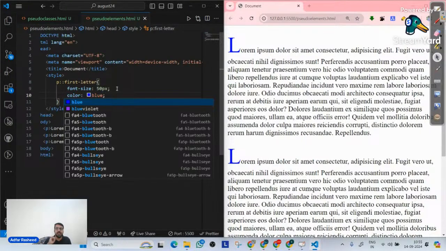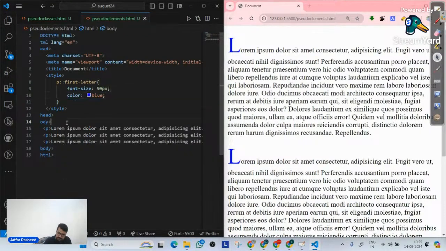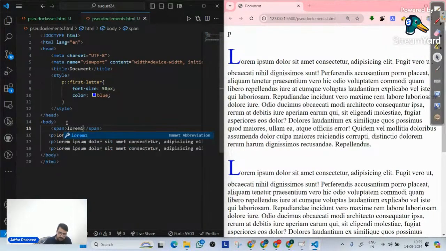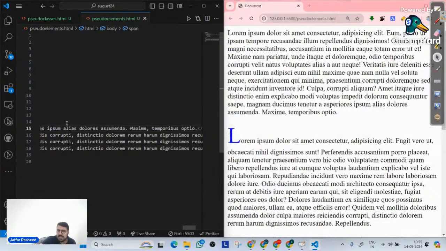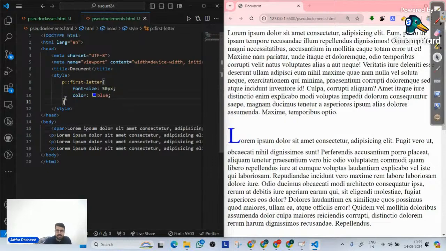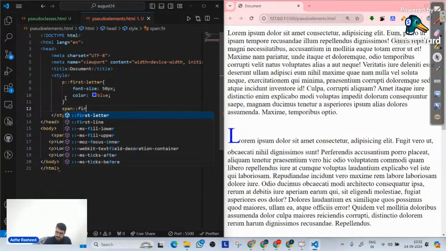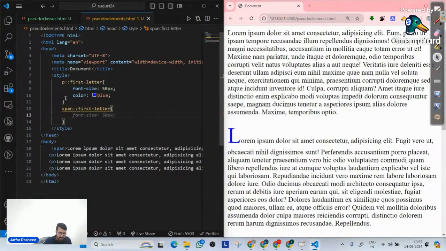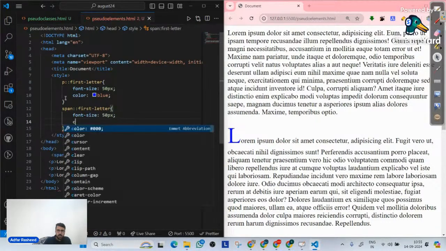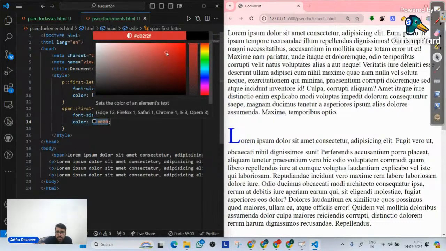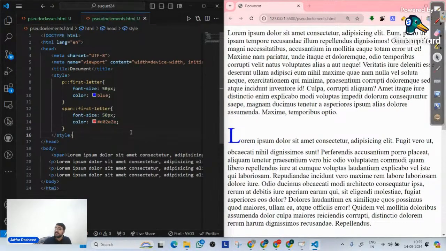Now there's one catch here. Let's suppose I have a span tag, and to this span tag I also have lorem 100. Now we can clearly see I have this span tag and this is my p tag. Now will this same style be implemented on the span tag? It should be, right? Because I'm going to use a pseudo element first letter here as well. So let's use first letter here, and I will simply implement font size 50 pixel, but you don't see a change in the output. If I write color over there and make the color something like this, do you see a change? Of course not. There's a catch.